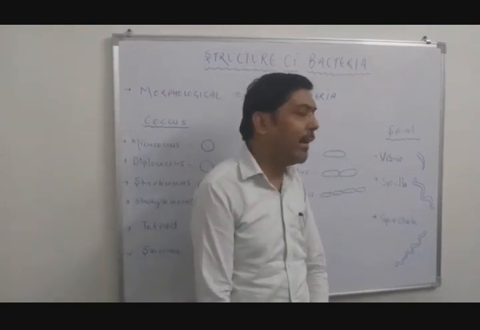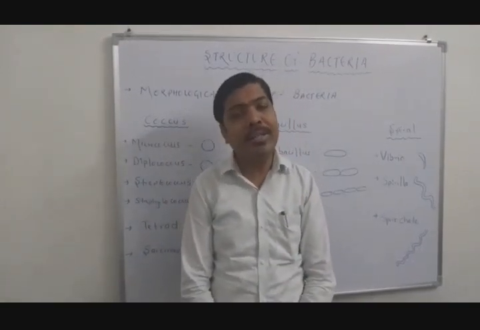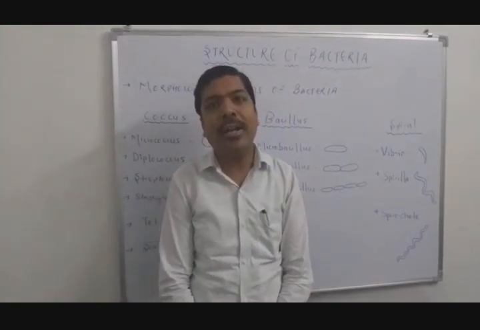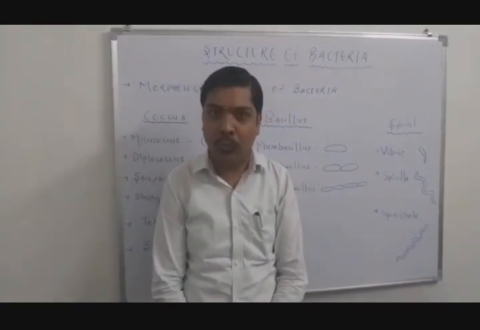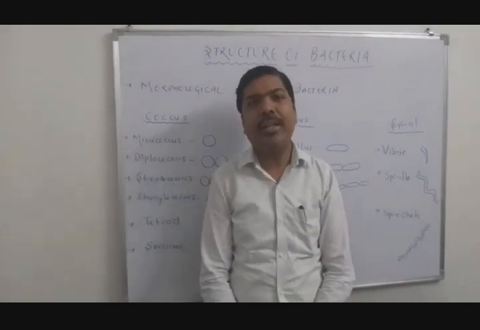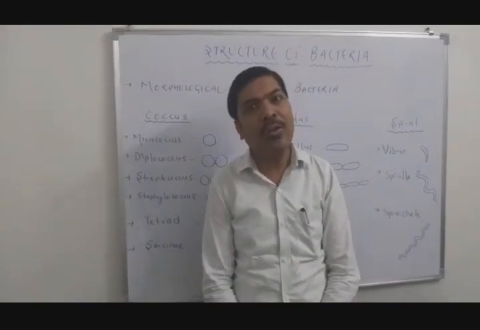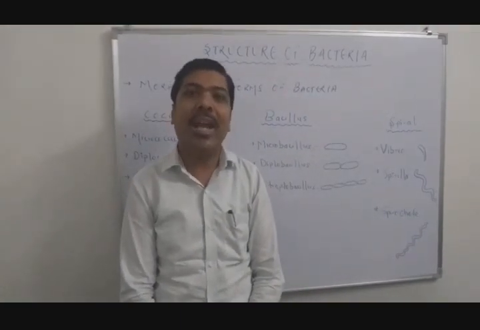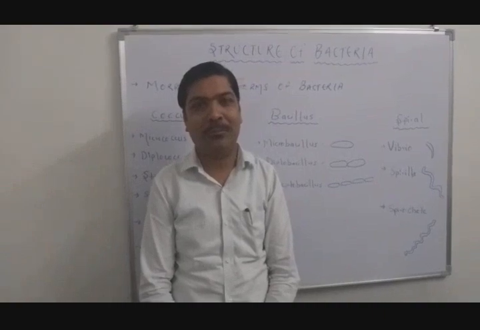The next spiral bacteria is Spirilla, and these have a somewhat helical structure, or they are arranged in the form of a corkscrew. The third spiral bacteria are spirochetes. Spirochetes have a structure somewhat similar to that of the spirilla, but they have axial filaments to move.